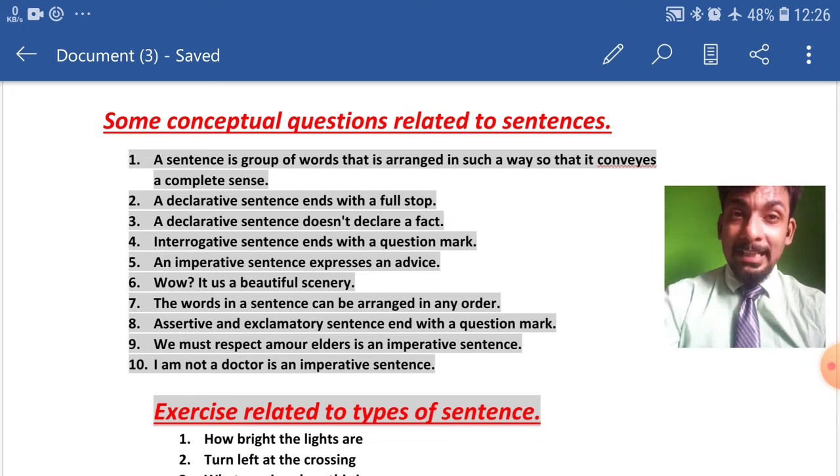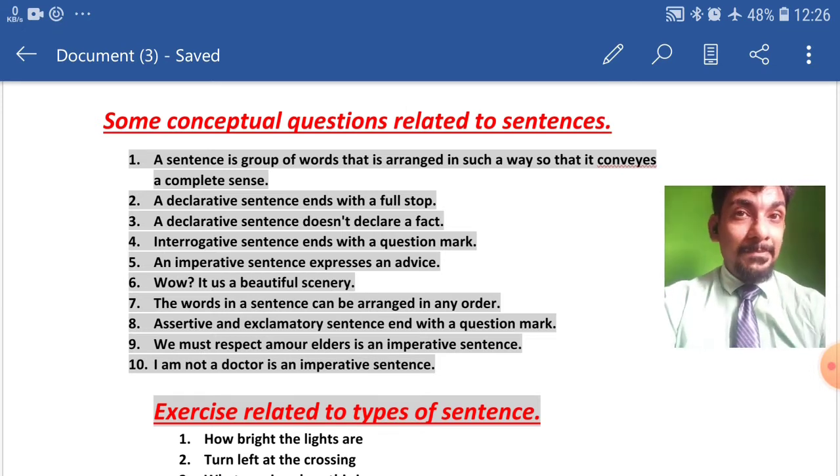And the second mistake is, I haven't written it is a beautiful scenery. I have written us a beautiful scenery. I have given a pronoun here which was not required. Hence, this sentence is not true, means it's false.